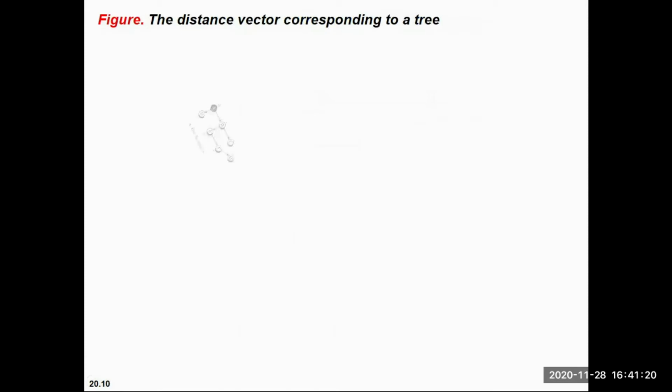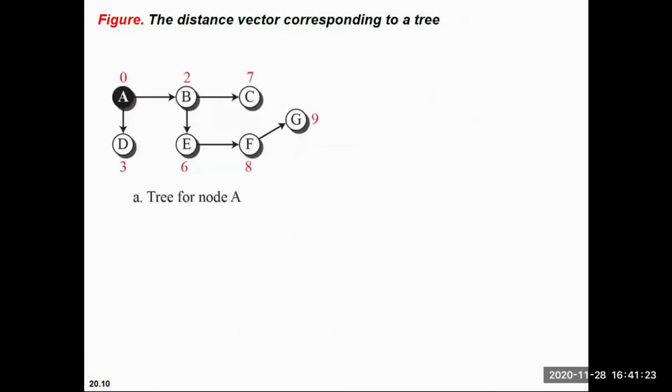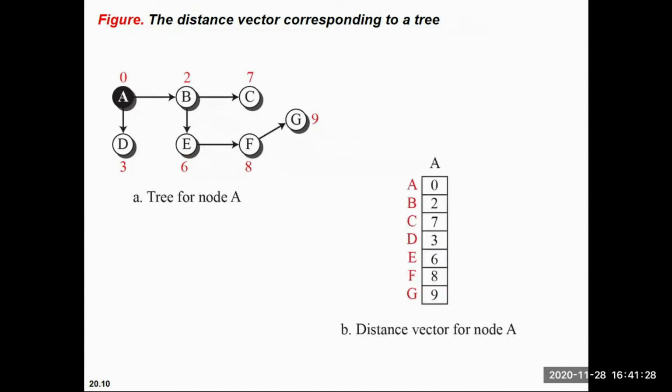Now we will see how distance vector corresponds to a tree. Taking the first picture into consideration, you have all the nodes with their costs relative to your root hop, which is A. These are your destinations and this is your source.